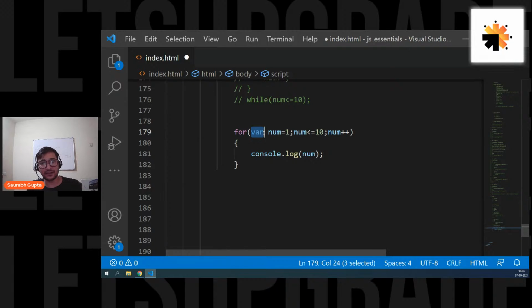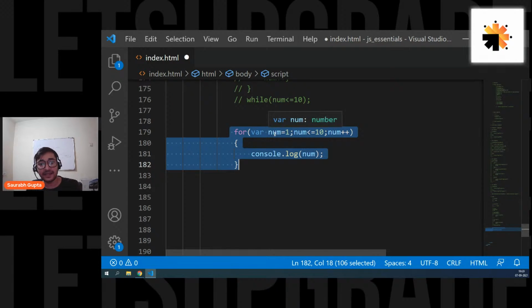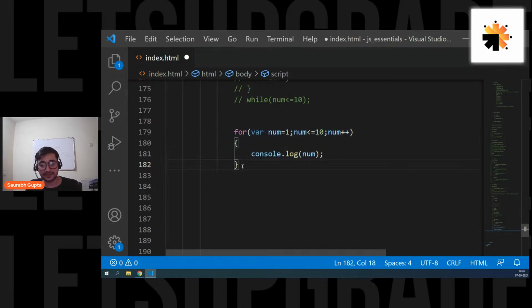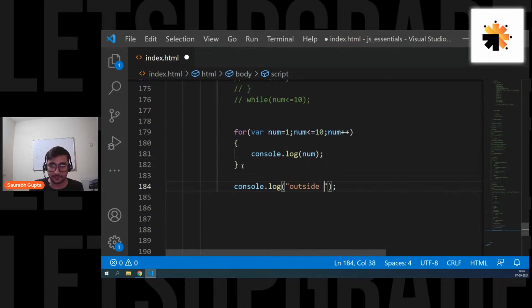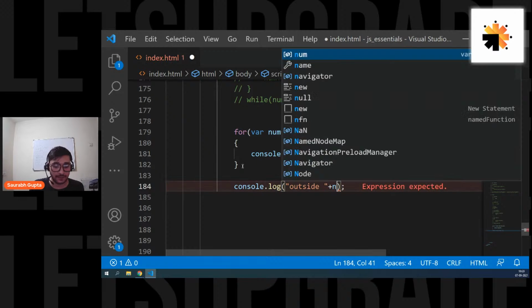Normally in any other programming language, if you create a variable inside a loop, that variable should be only accessible inside that loop, because this variable num is only created for the for block. So in all the programming languages, if you try to access the loop variable outside the loop, it will not work. Let's write outside, and also let's access the variable num.